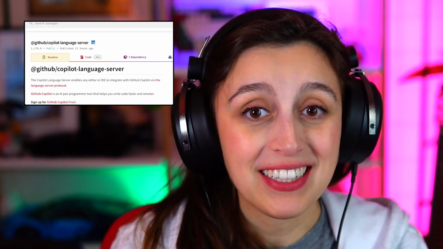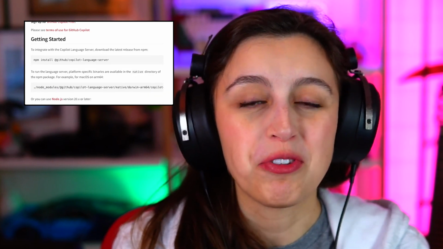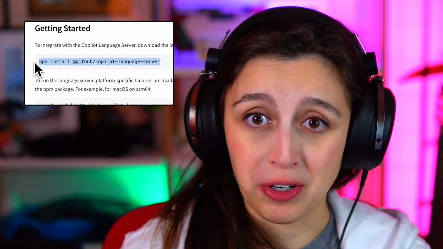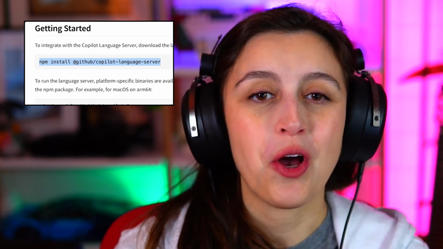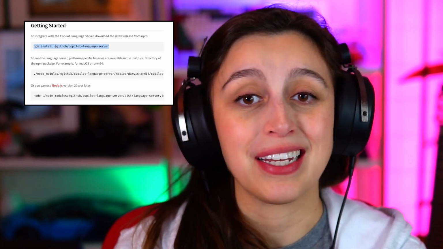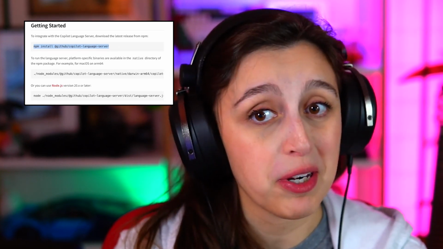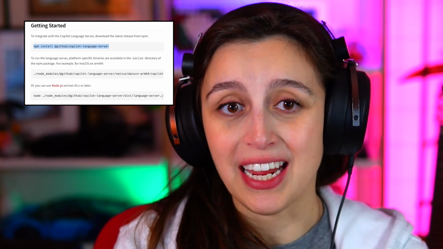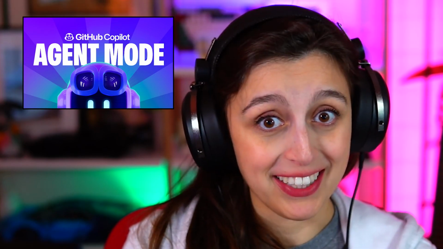Let's get into it. GitHub has released the Copilot Language Server SDK, making it possible for any editor or IDE to integrate with GitHub Copilot via the Language Server Protocol standard. This move expands Copilot's reach beyond popular editors like VS Code, Visual Studio, and JetBrains IDEs to any editor of choice. You can check out the SDK on NPM and start integrating today. Vim, anyone?